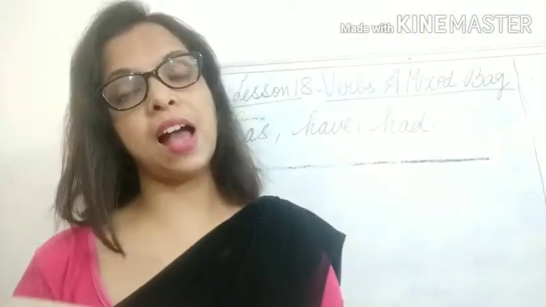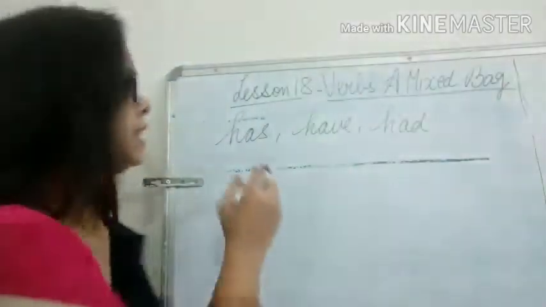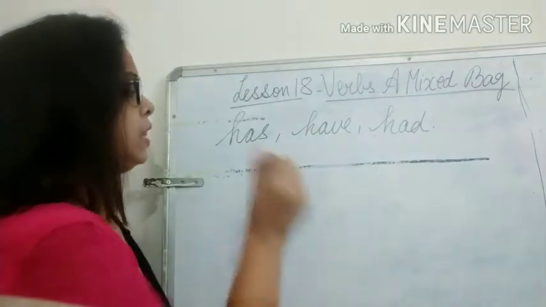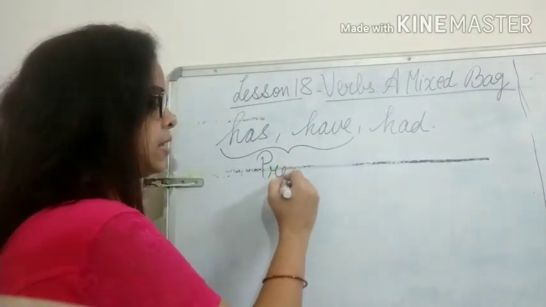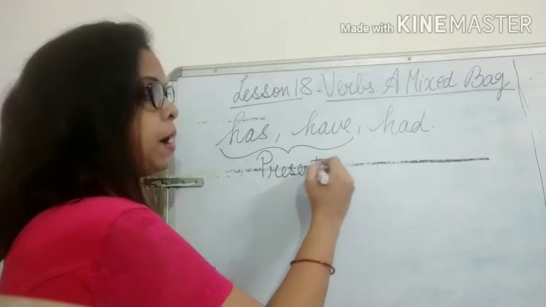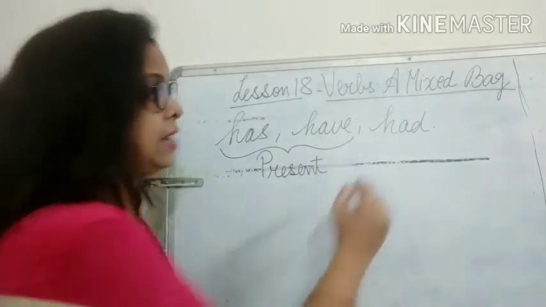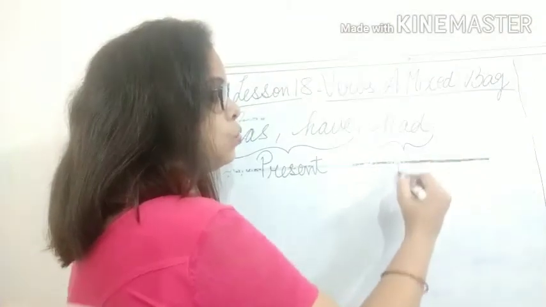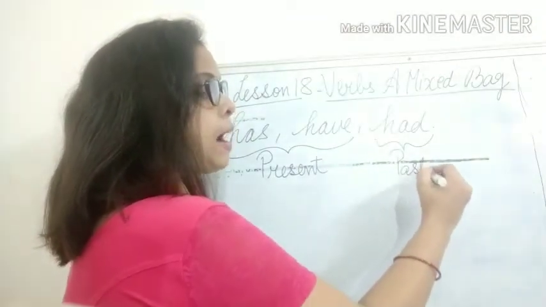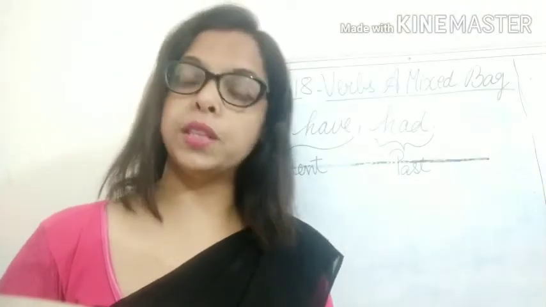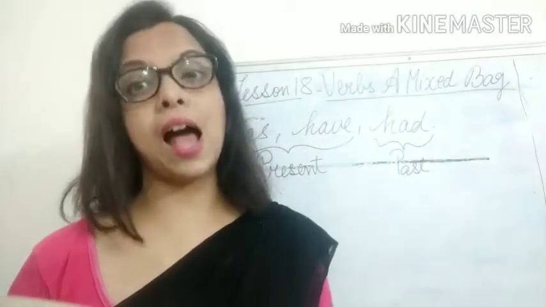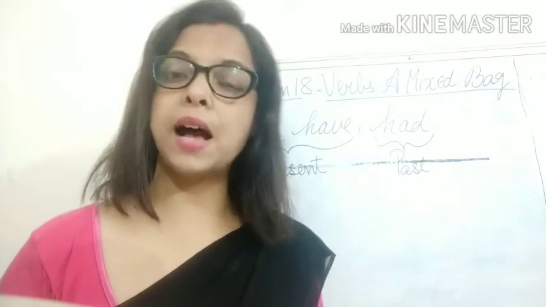Has, have, had. So children, has and have, both these verbs are used for the present tense, and had is used in the past tense.